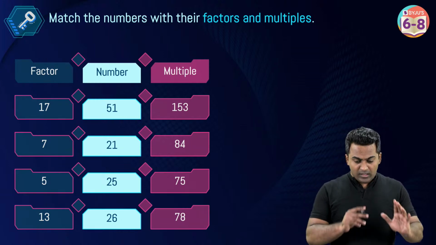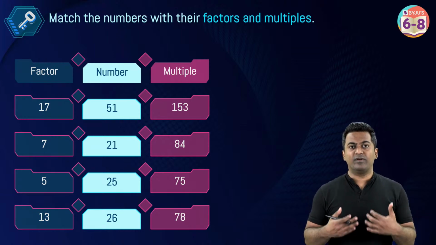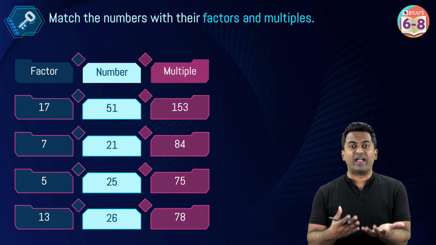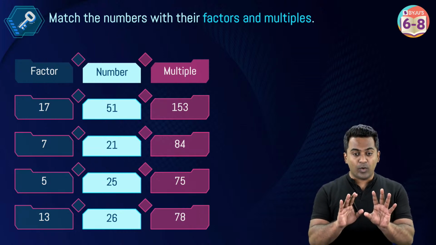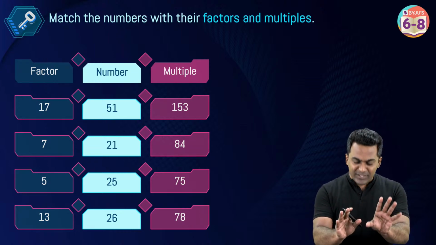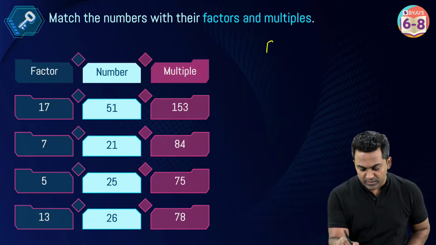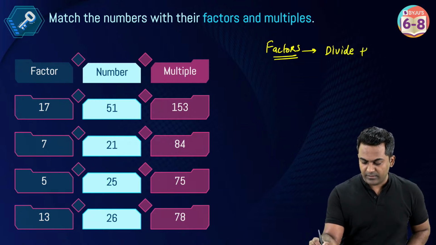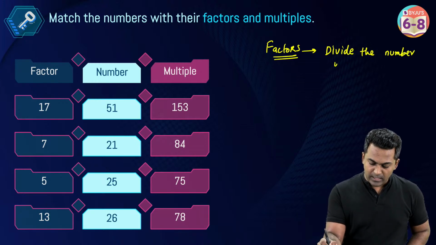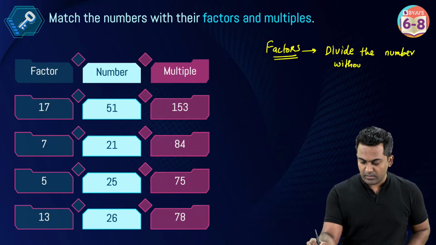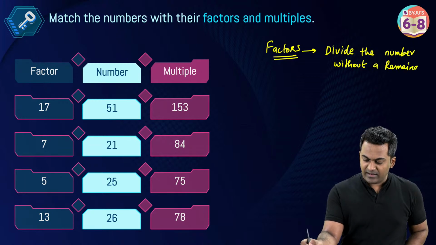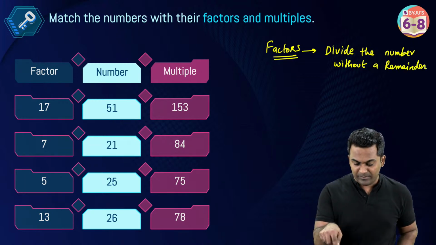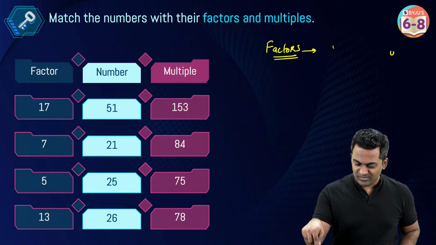Yes. So first step, what have we done? We've understood the definition of what factors and multiples are. I want to repeat it again for students who have still not understood. Look, factors divide the number without a remainder. Or when you divide a number by its factor, the remainder is 0.